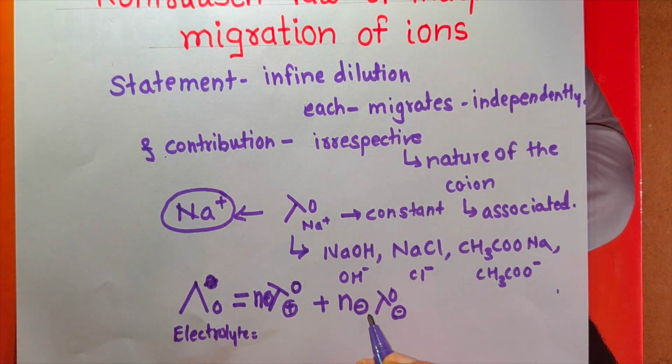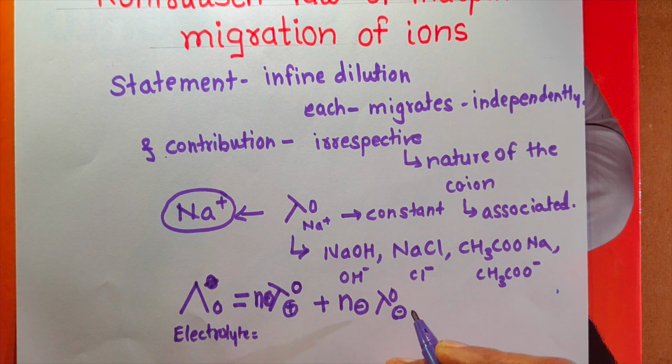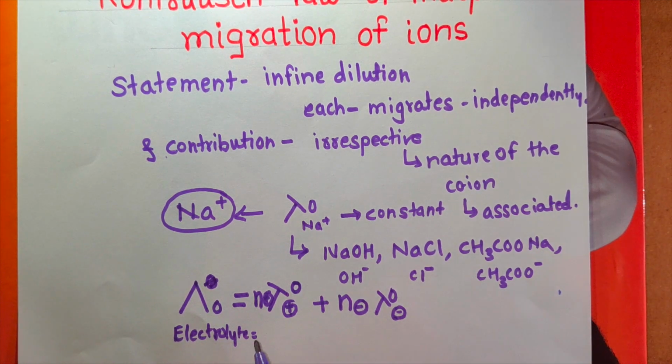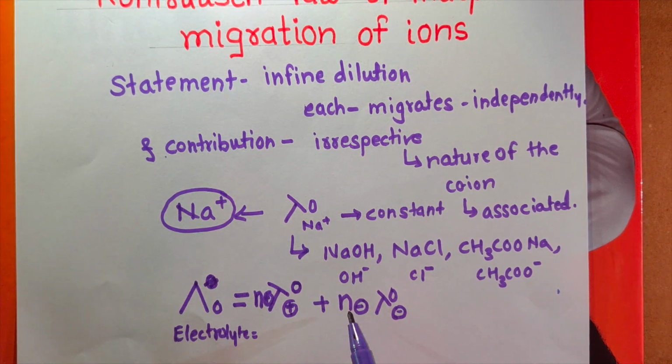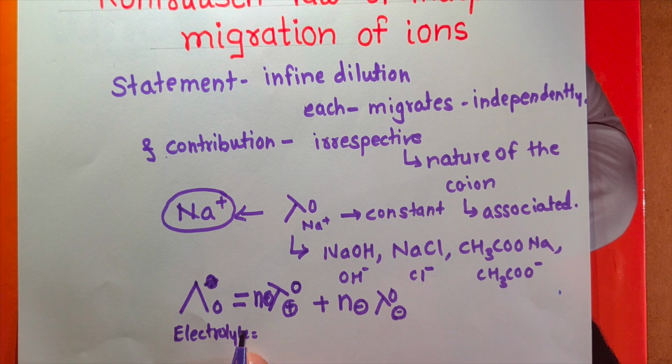Plus n minus, the number of anions, into lambda 0 minus, the molar conductivity at infinite dilution of each anion. The values of n plus and n minus depend upon how the electrolyte gets ionized.